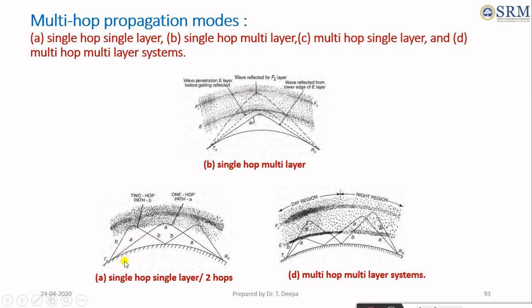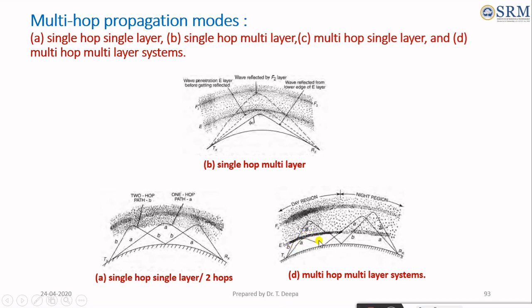You can see this figure. Wave A is a single hop between the transmitter and the receiver, single-hop single-layer. For wave B, you can see the two-hop transmission between the transmitter and the receiver, a single-layer system. In figure D, there is multi-hop multi-layer.